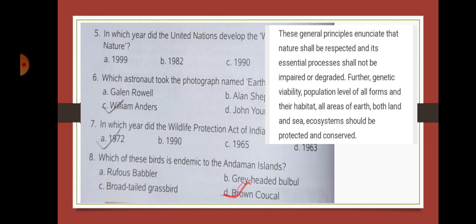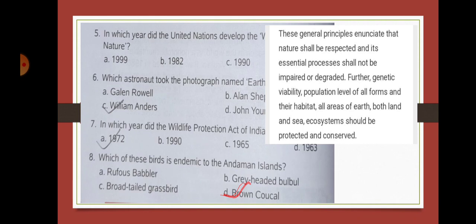The general principles enunciate that nature shall be respected and its essential processes shall not be impaired or degraded. Further, genetic viability, population level of all forms and their habitat, all areas of earth, both land and sea ecosystems should be protected and conserved.